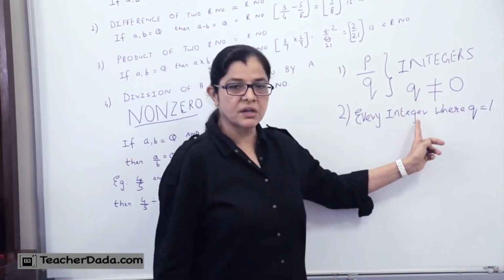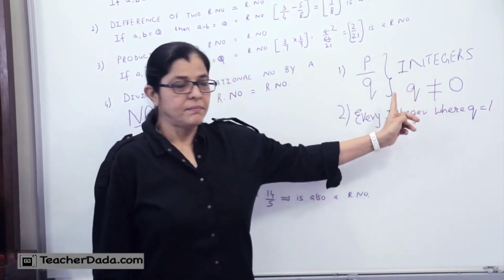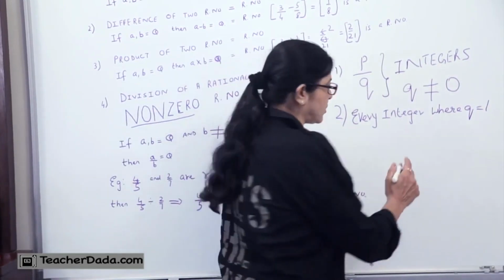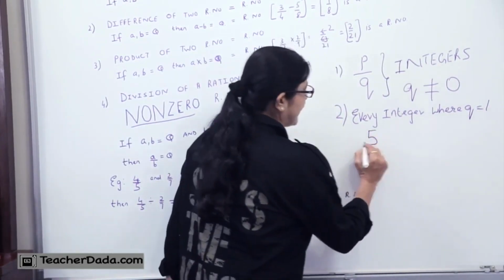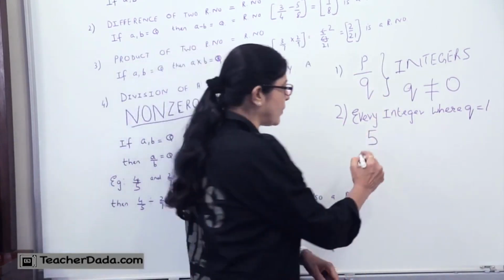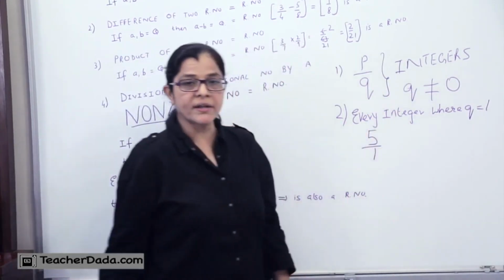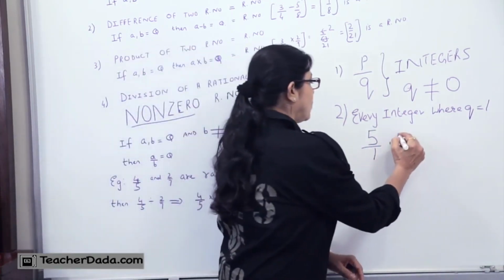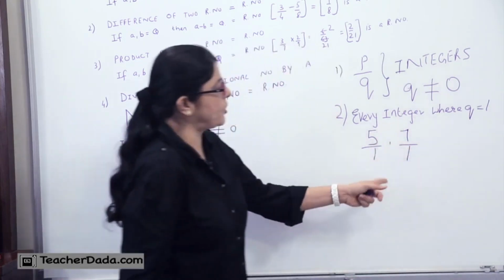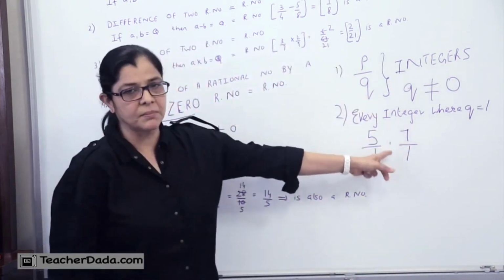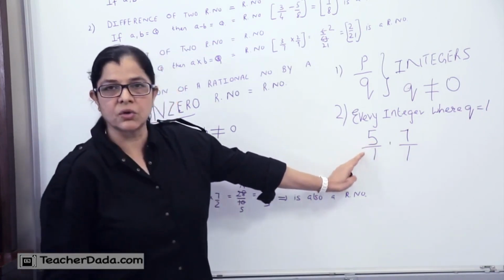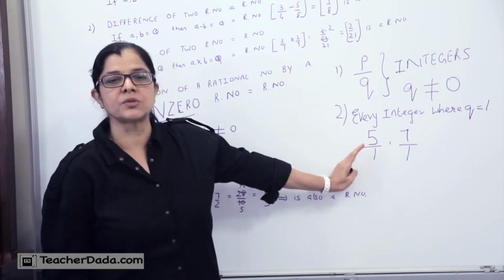For example, if I say 5, 5 can be written in the form P upon Q by writing 1 in the denominator. If I take 7, I can write 7 upon 1. So this becomes a rational number. The condition is that the denominator should not be equal to 0. So here I am taking the value of Q as 1.